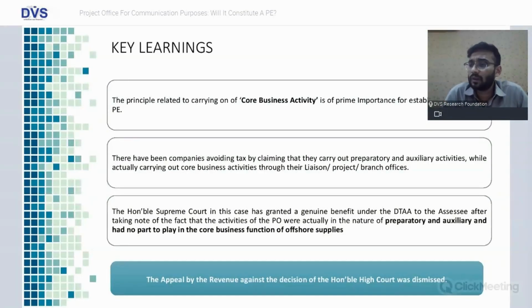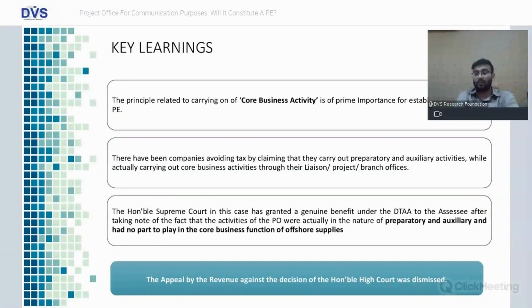So what are the key learnings, friends? The principle related to carrying out of core business activities is of prime importance for establishing a fixed place PE. There have been companies avoiding tax by claiming that they carry out preparatory and auxiliary activities while actually carrying out core business activity through their liaison, project or branch offices. The Honorable Supreme Court in this case has granted a genuine benefit.